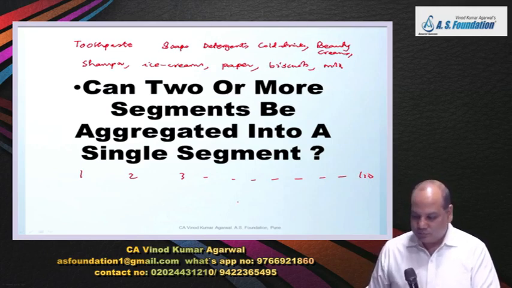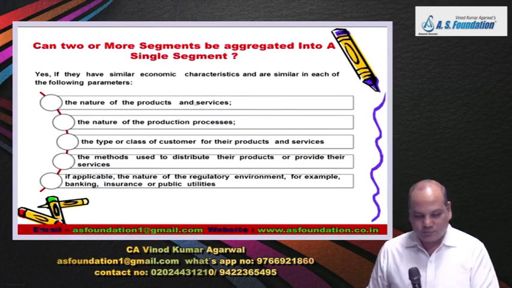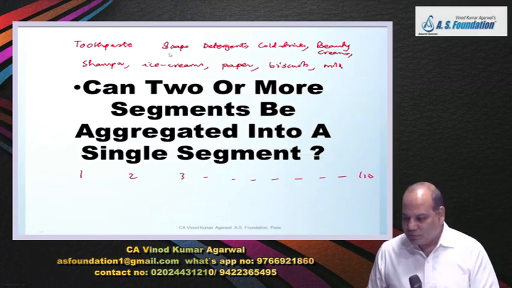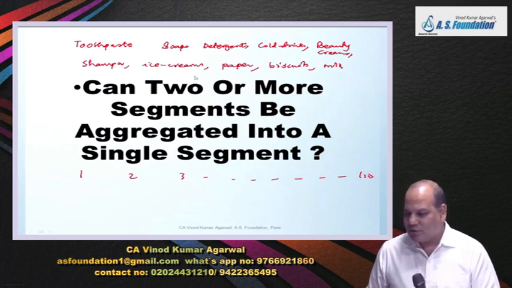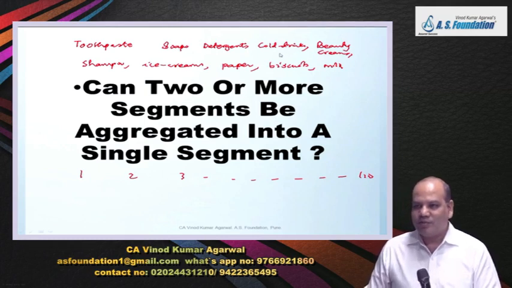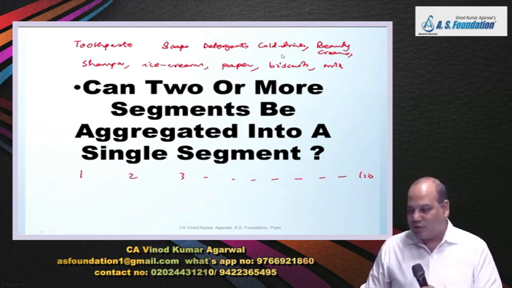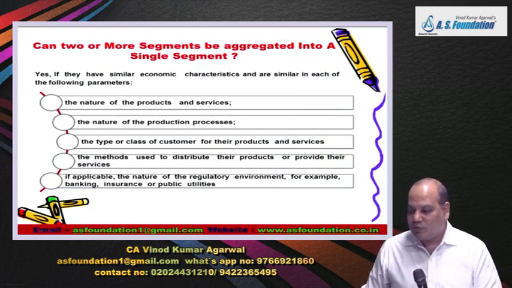So this can be one question now. On what grounds two or more segments can be aggregated into a single segment? Like in this example which I have written, can we not club this soap and detergent into one segment? Because economic features are same. Can I not club this milk and biscuit and ice cream and cold drink into one segment? Maybe yes. So like this, we have to identify which segments can be aggregated into one.